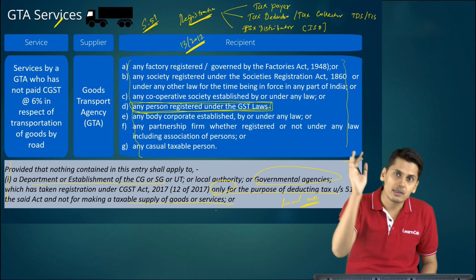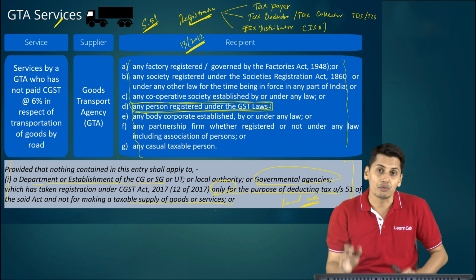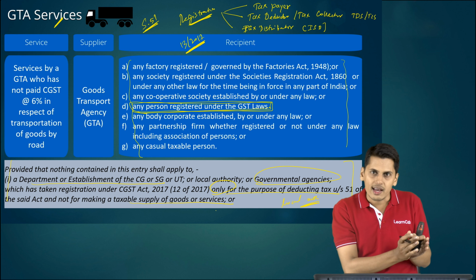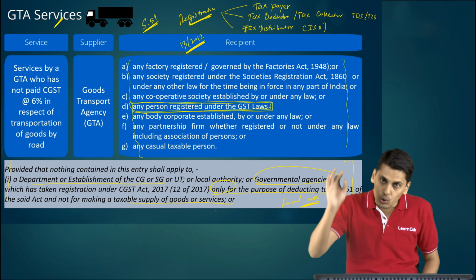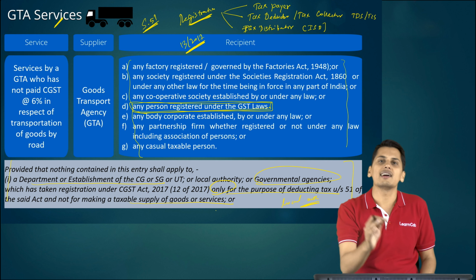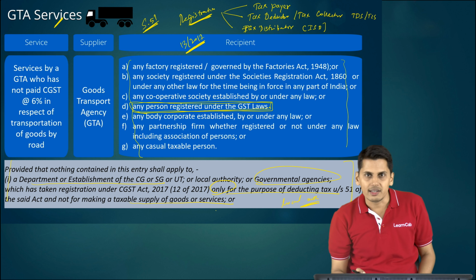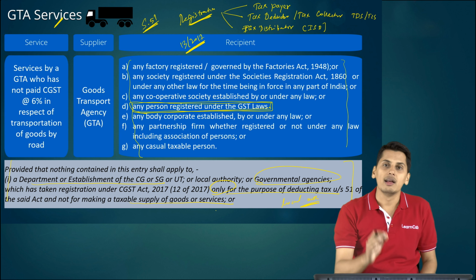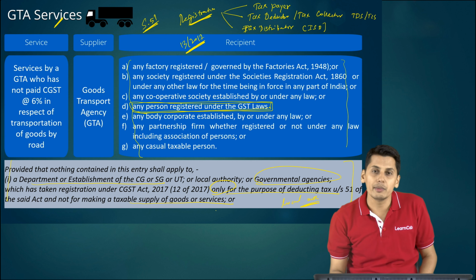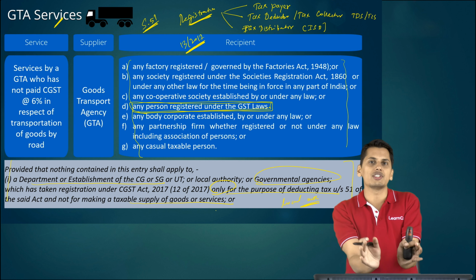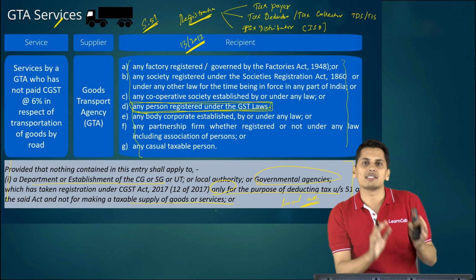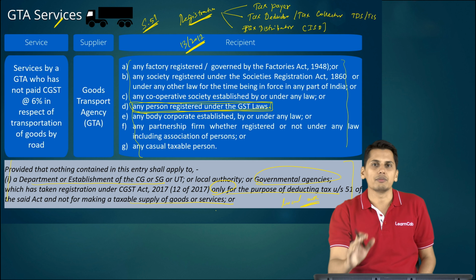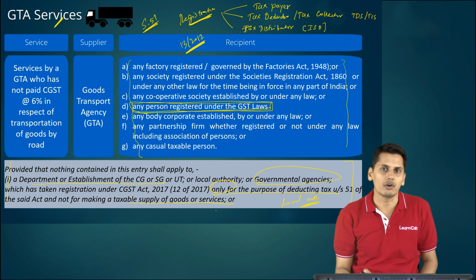It has again shifted onto the goods transport agent himself. He is supplying services to a registered person who has taken registration only for the purpose of TDS deduction and who happens to be a department or establishment of the government or government agency. In such case, these services are taxable under forward charge mechanism. I am sure you are able to follow this.